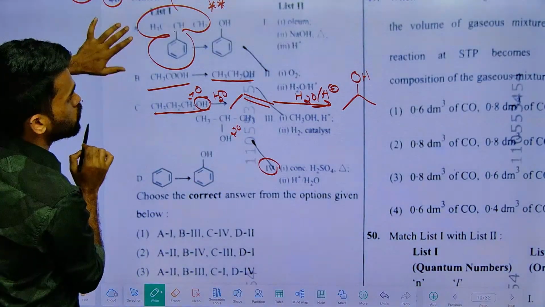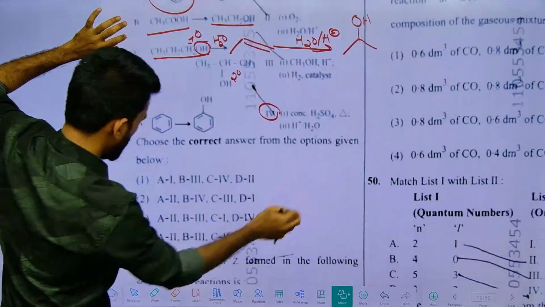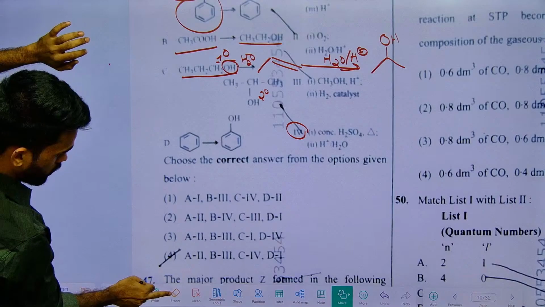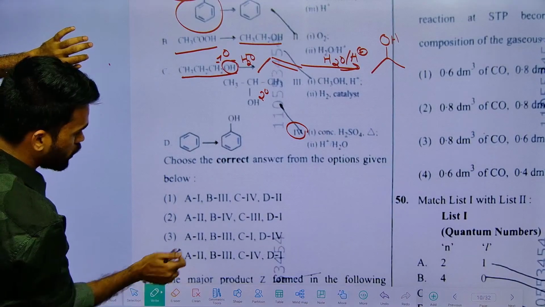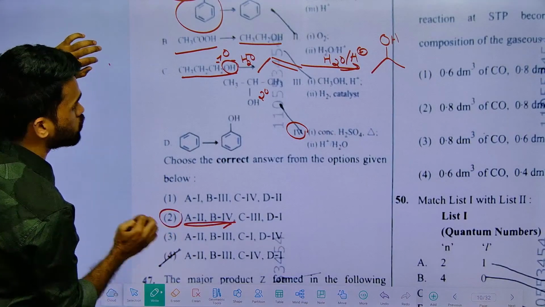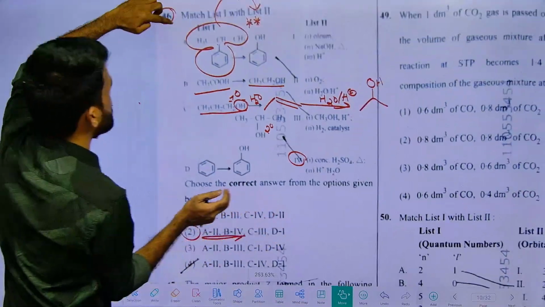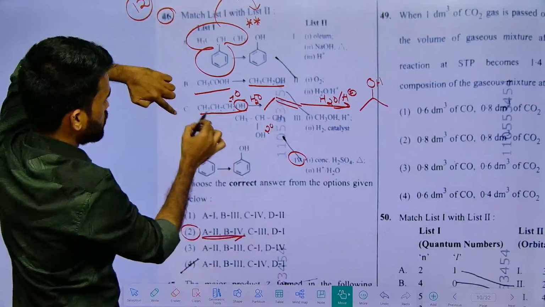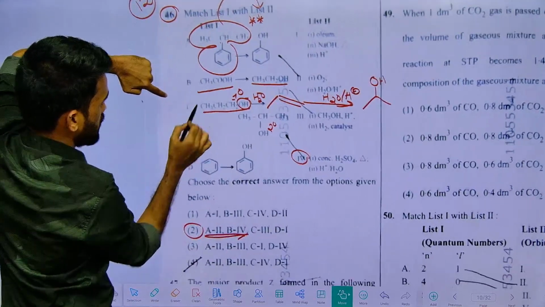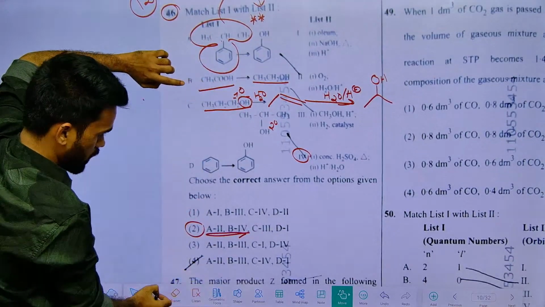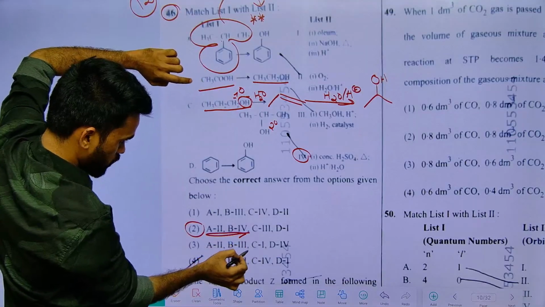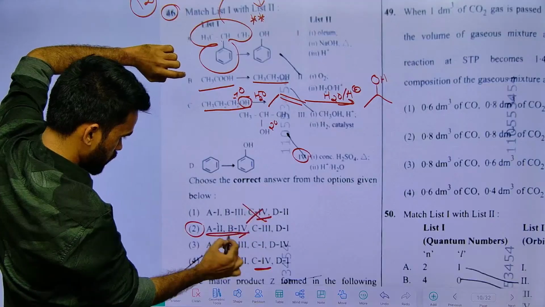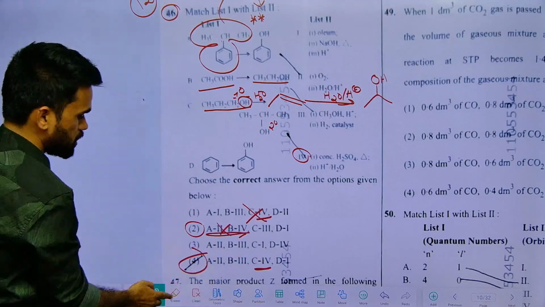So A2 and C4. Once again, check the options. A2, and the next one, C is 4, so A2 C4. Only the fourth option is the perfect one.